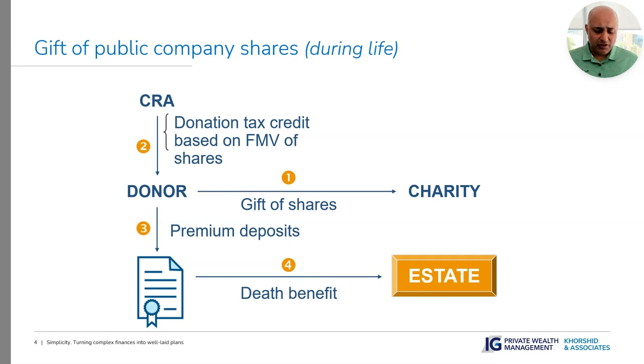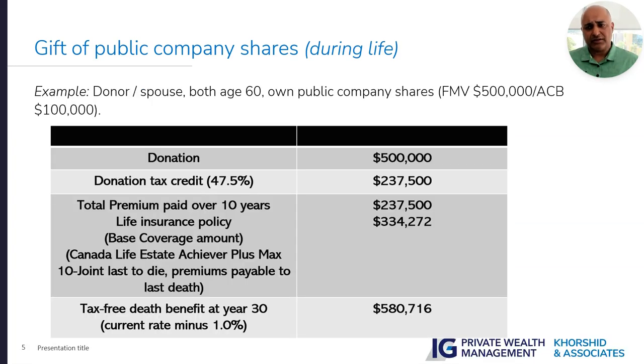Now, if we look at it in a little more detail, we are going to use a case study. In this example, we looked at a husband and wife. They are both age 60, and they own public company shares which they paid $100,000 for, and now the value of those shares is $500,000. This is a good investment, so they have a huge capital gain of $400,000 on those shares.